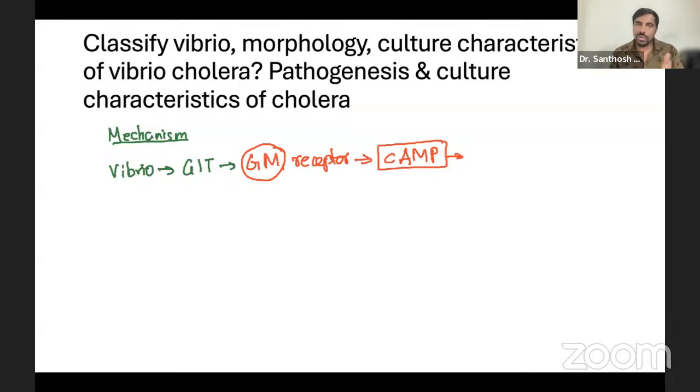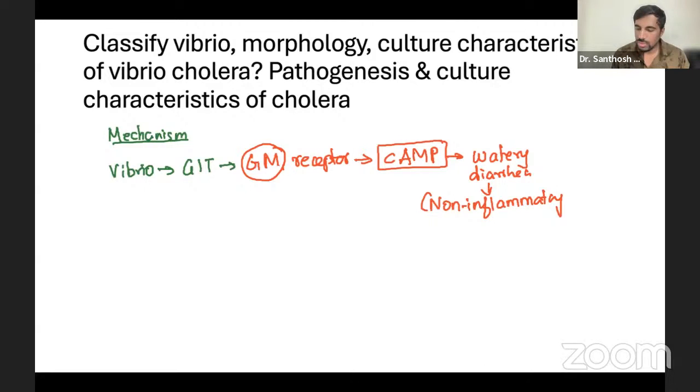So this mechanism will cause water from the intestinal wall to come out, with an exchange of salt and water. So this will lead to watery diarrhea. That is basically non-inflammatory diarrhea. Remember, non-inflammatory diarrhea. You will not have any inflammation with Vibrio. This is one of the very important questions. Just like enterotoxigenic E. coli, ETEC, which is also the same: non-inflammatory watery diarrhea. It's also called rice water diarrhea. So all are one mark questions.